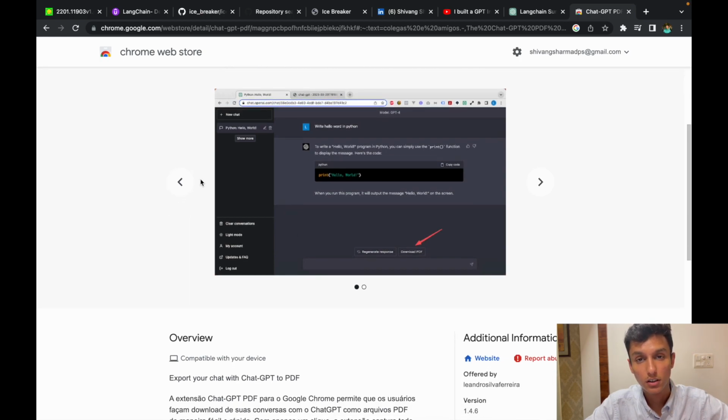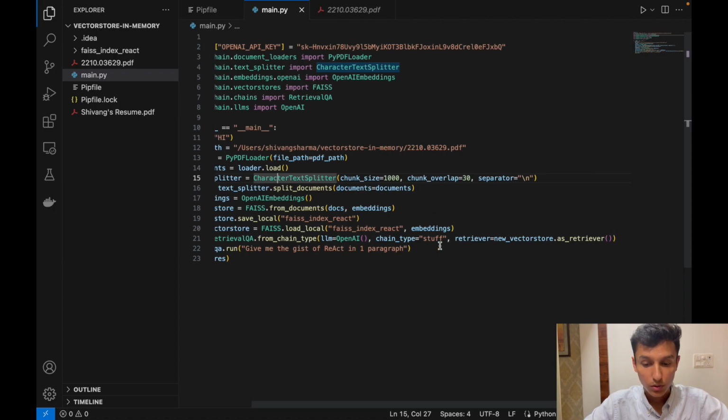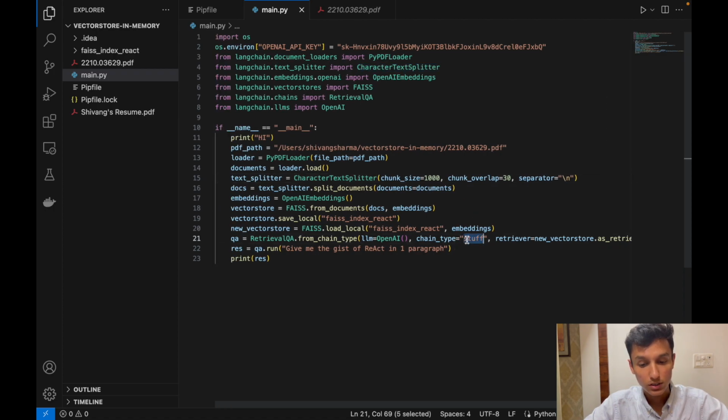one of the problems that comes when people try to use such online PDF uploaders is that they might be uploaded to the cloud, which is not safe. So this is the best solution, where we are also splitting the document and making multiple chunks of the document, and then making a summary of the document by sending it to the large language model. Over here we have used the stuff method. There are three types of method: stuff, map reduce, and refine.